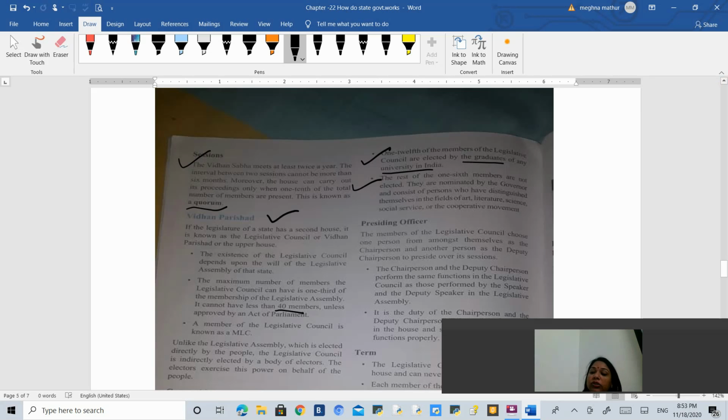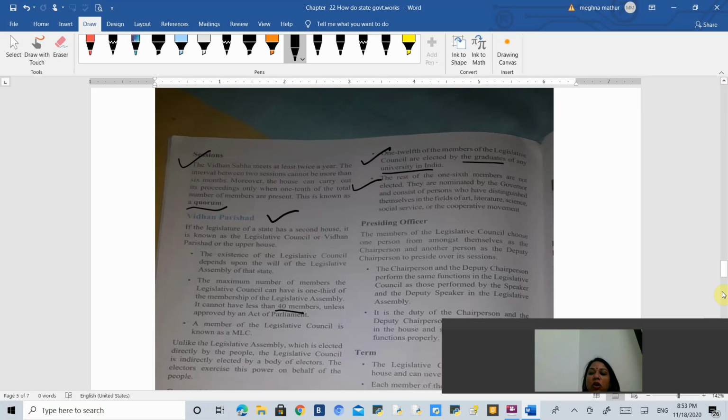Yes, they are directly chosen by the governor, and the governor chooses those people who have a certain kind of specialization. They have achieved in the field of art, literature, or science. Those people will be chosen by the governor directly. So this is how the composition is decided.